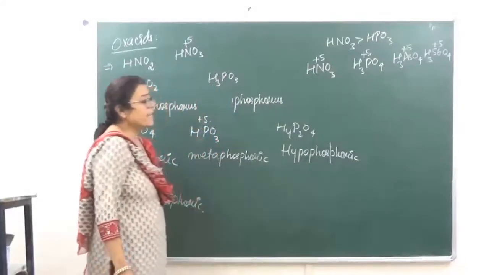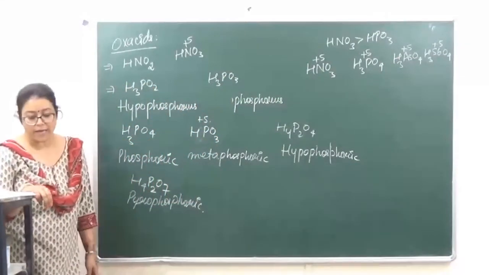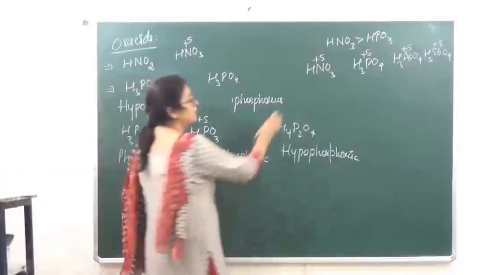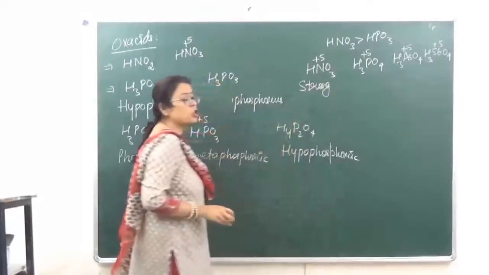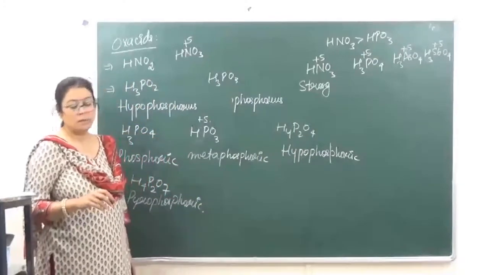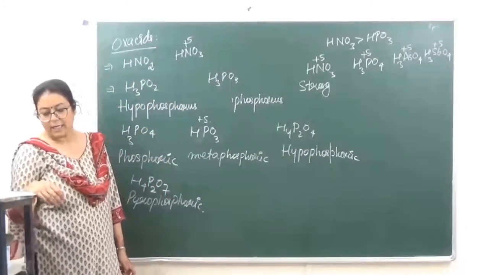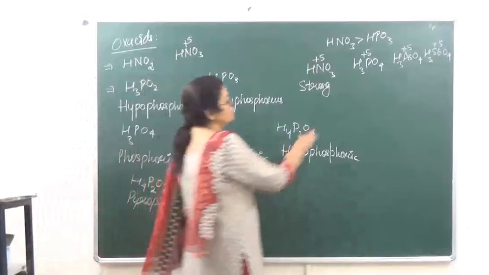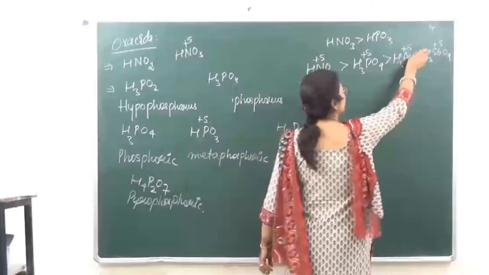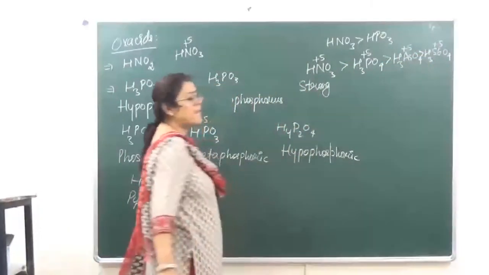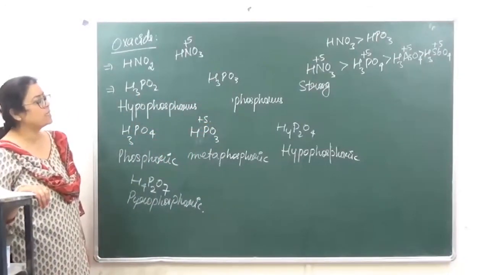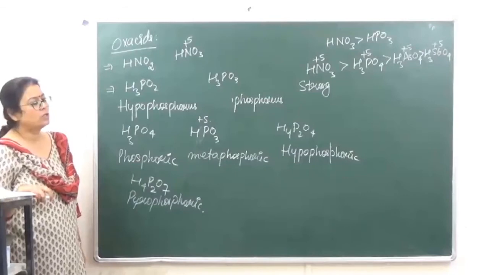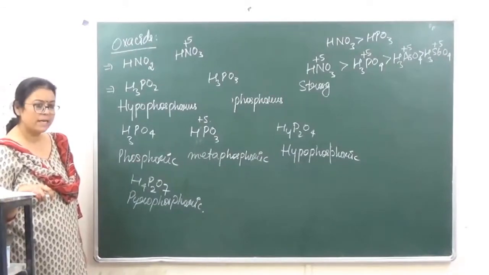Right? In this case, HNO3 is a very strong acid. This is the strongest acid amongst all. जब हम H3PO4 में जाते हैं, then this is weak. So, in other words, we can say that the acidic strength will keep on decreasing as we keep going down the group. समझ आ गया यहाँ तक?